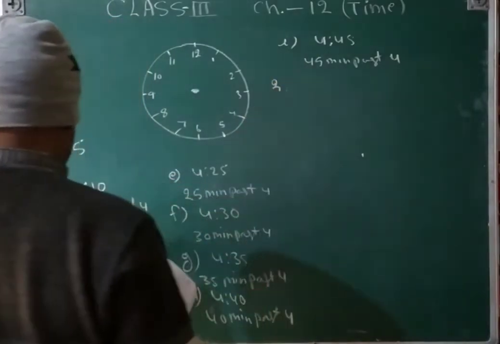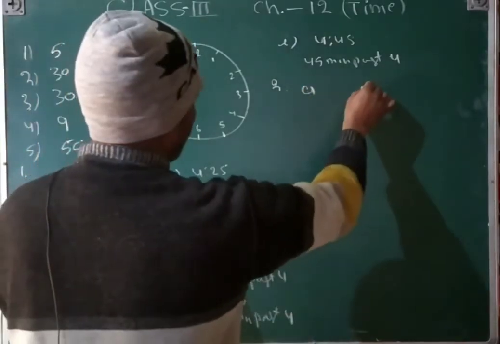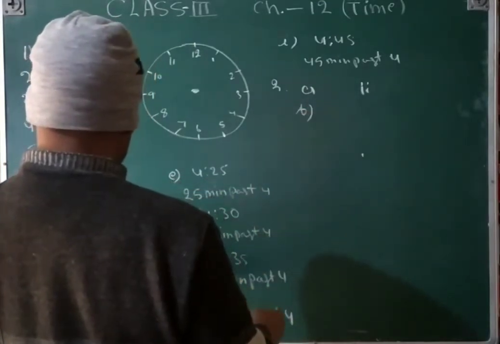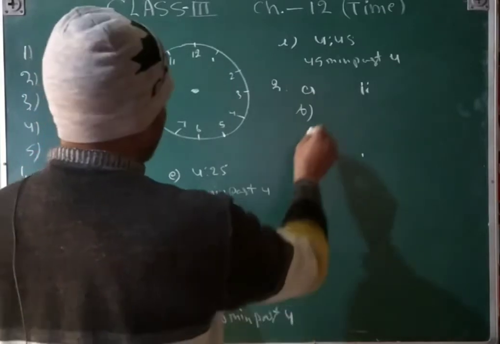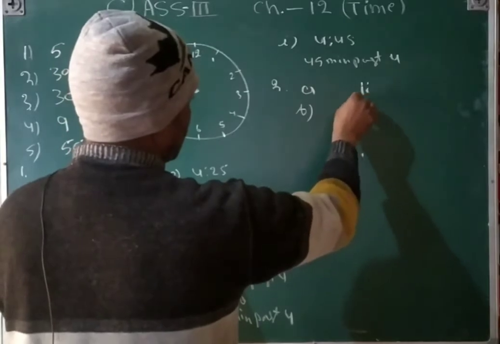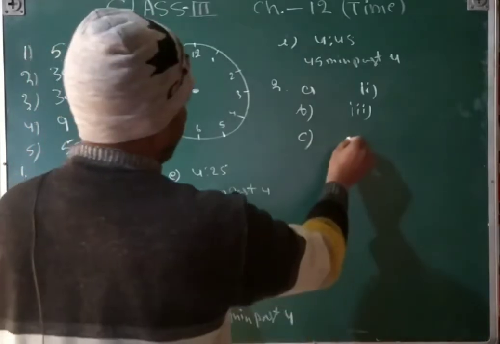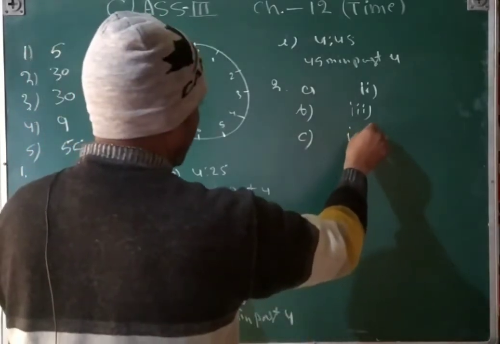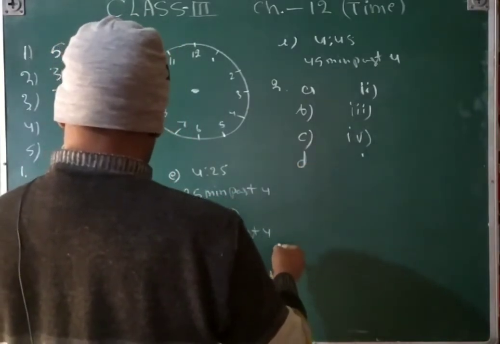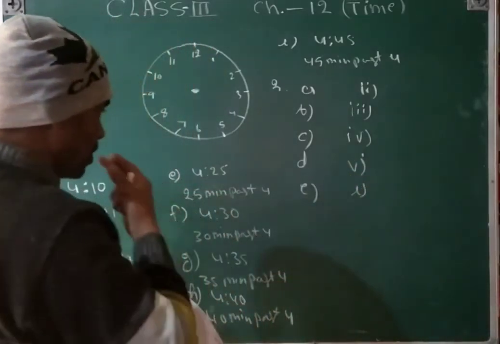And then second question, matching. A matching is 11:45, that means the second part. B matching is 2:05, so that will be the third part. And then C, that is 9:25, means the fourth part. D, that is 7:30, so that is the fifth part. E, obviously that will be the first part.